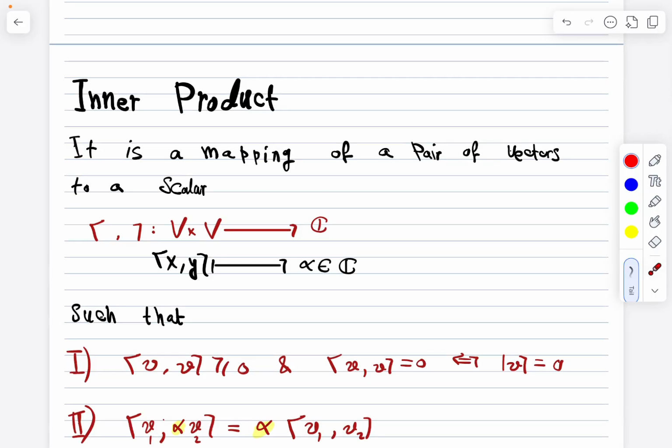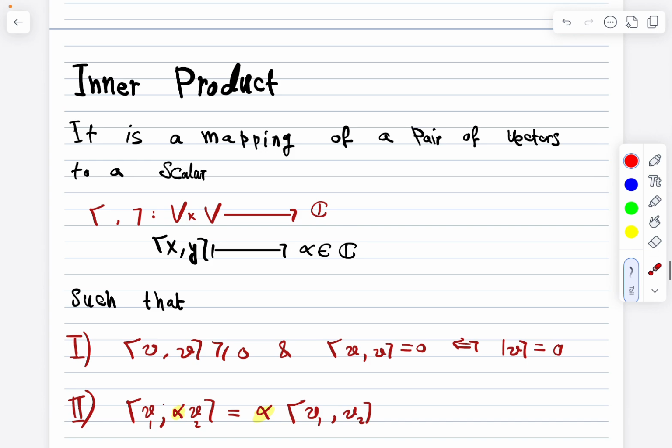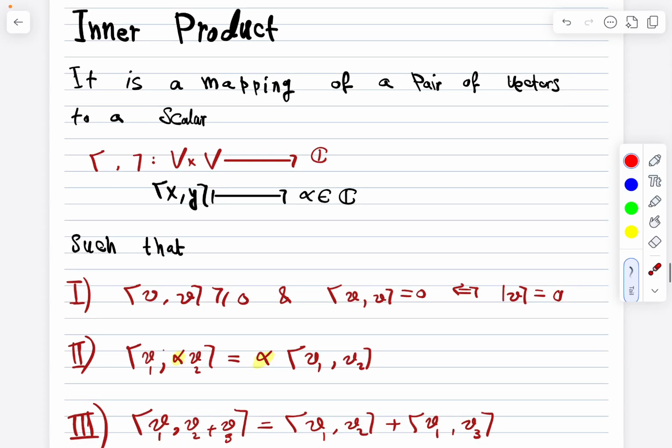Now we reach the concept of inner product, which is a property still inside the vector space. We are not talking about the relation in between spaces. It's a mapping of a pair of vectors to a scalar. Basically, you have two vectors and you map them to a scalar. We can think of this as a generalization of the dot product that we are familiar with from high school. So now, what are the properties of this inner product?